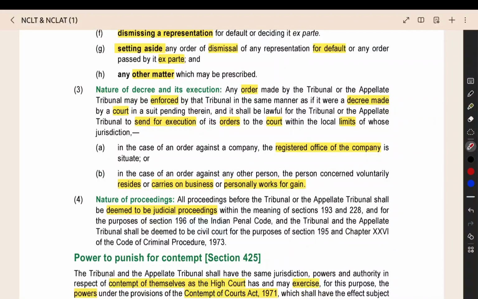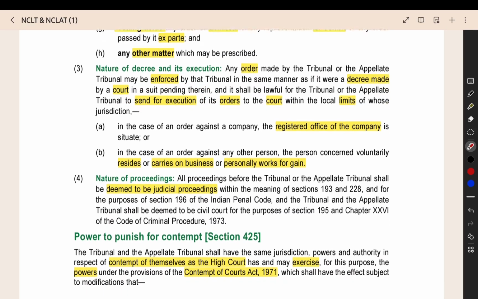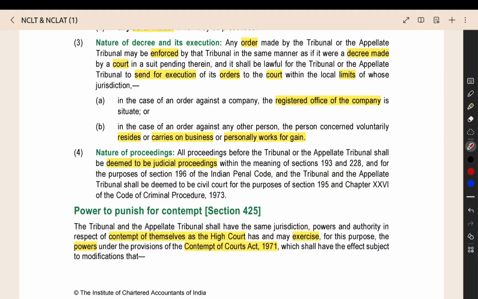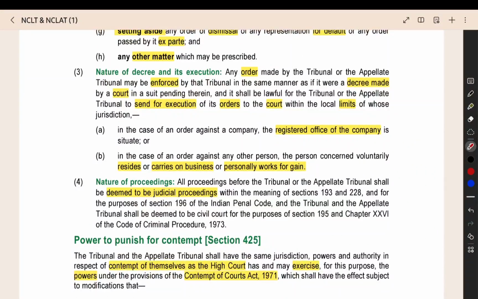Whatever is the order made by the tribunal or appellate tribunal, they will send it to the court, and then that court will do the execution. As if it is an order of a court, they will execute it in the same manner. Implementation will be done in the same manner. Then, in which court will it go? The tribunal passes the order. Now, to which court will it go?